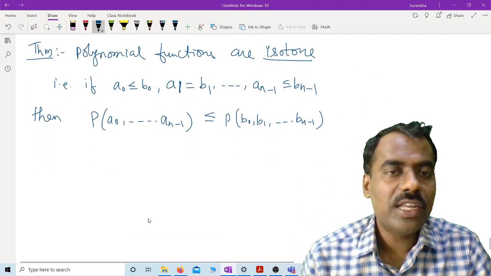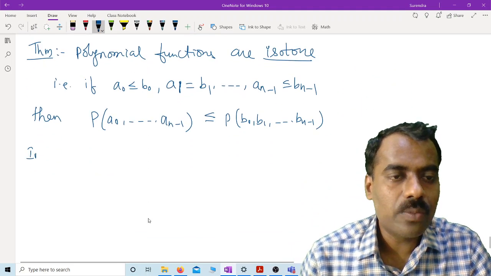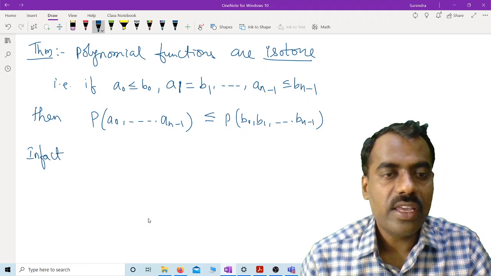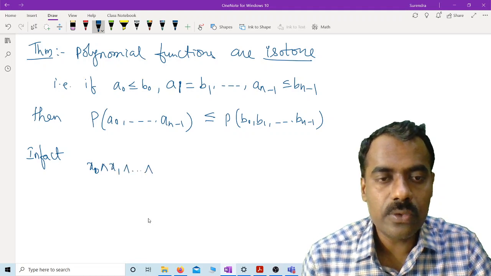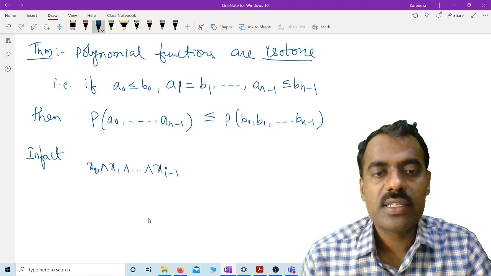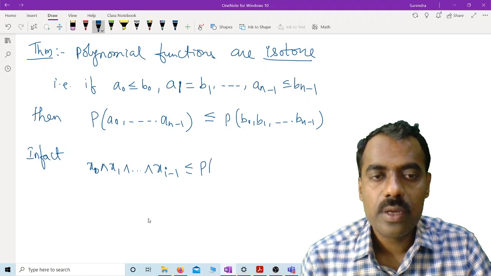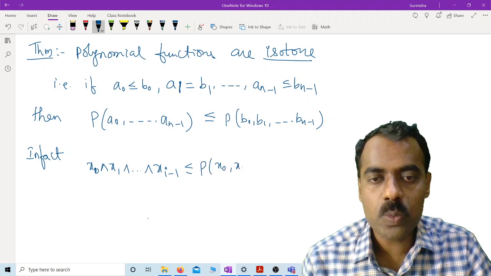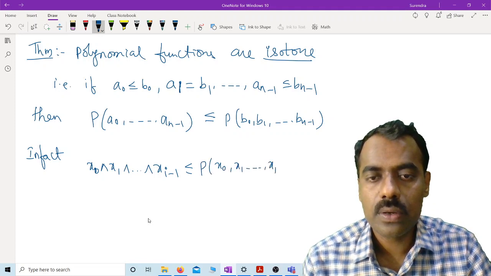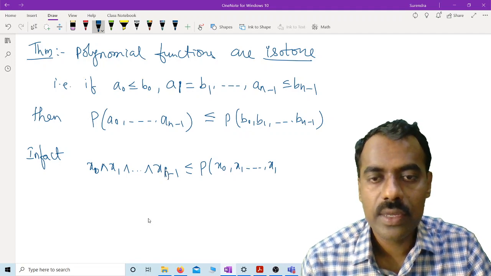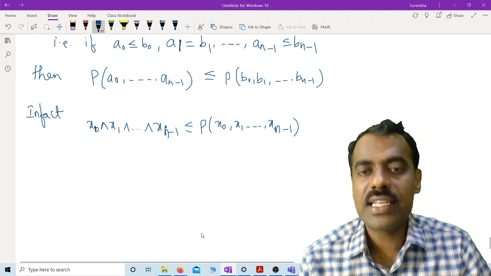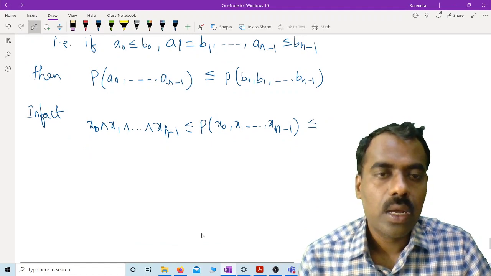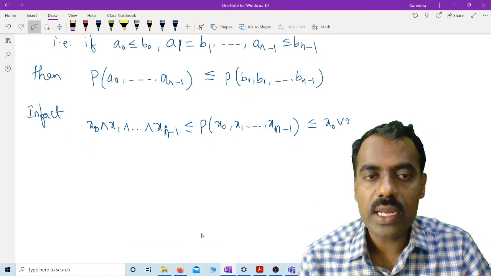Okay. Not only that, we can say in fact more. If you have these variables x naught, x1 up to x n minus 1, this is always less than or equal to p evaluated at those points, and this one is less than or equal to x naught join x1.